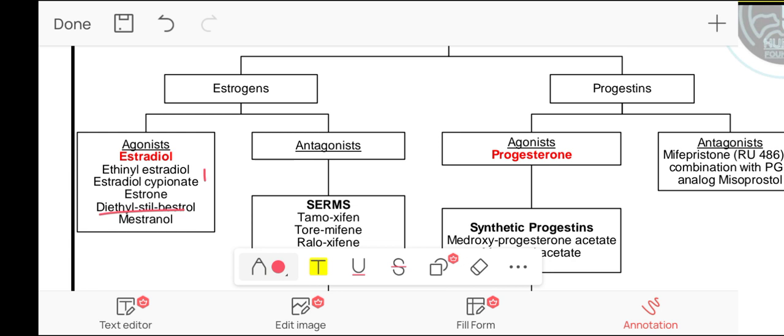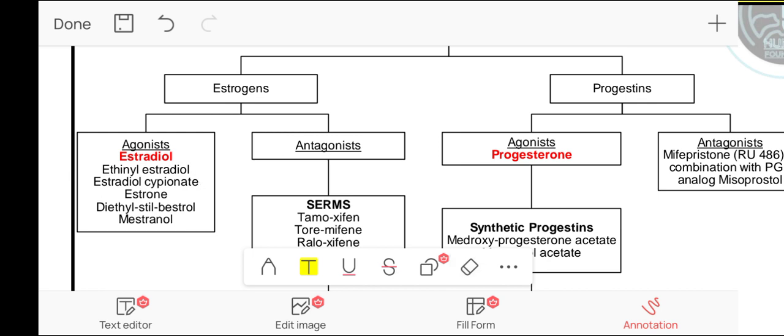Diethylstilbestrol is a non-steroidal estrogenic compound. The rest are steroidal. Ethinyl estradiol and mestranol are synthetic steroidal, while diethylstilbestrol is a non-steroidal estrogenic compound. This compound is associated with infertility, ectopic pregnancy, and vaginal adenocarcinoma. The next is progestin.